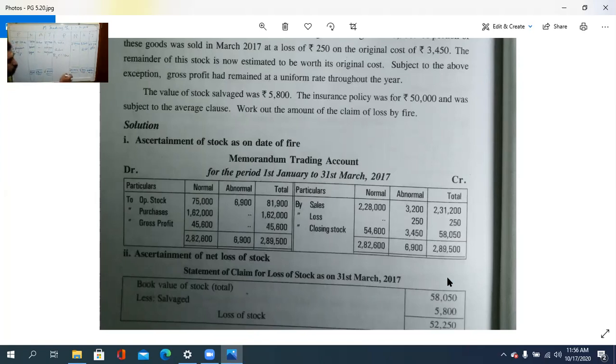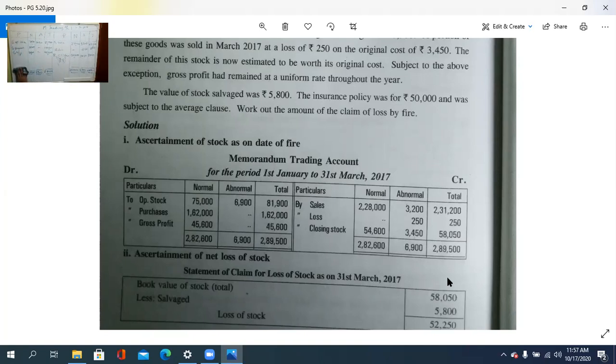Closing stock: take the difference. 2,82,600 minus 2,28,000 is 54,600. Then here also, 3,200 plus 250, so 3,450 at cost. So by closing stock, the total amount is 58,050. 58,050 is the total amount with regard to the book value of the stock.